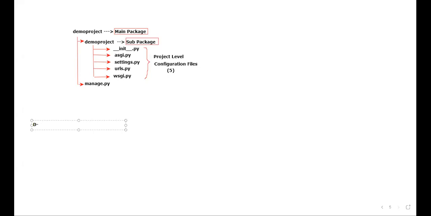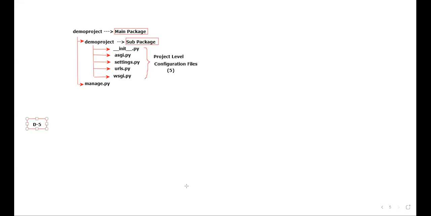Diagram number 4 or 5? Okay, diagram number 5. I hope you people have taken the screenshot of this.